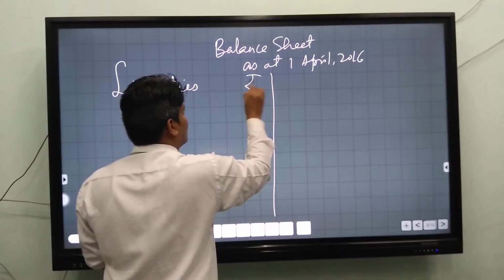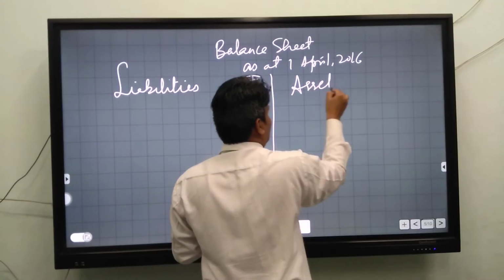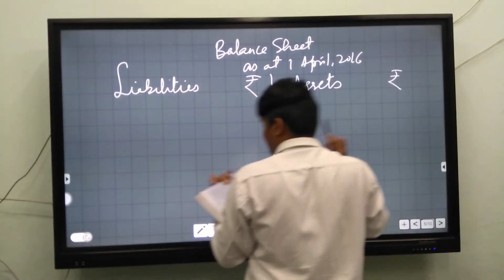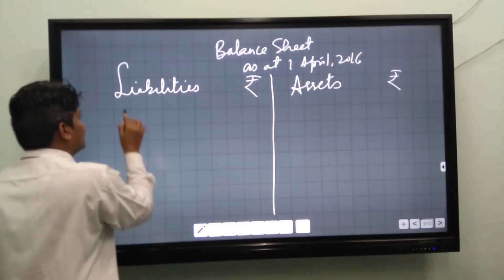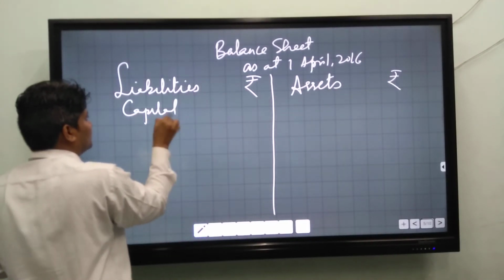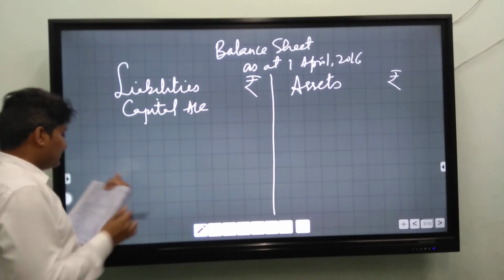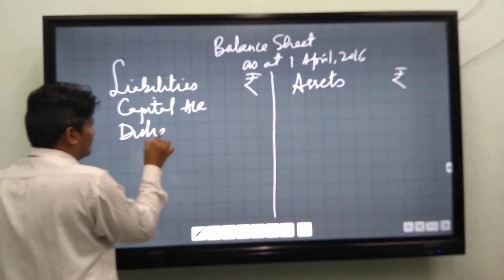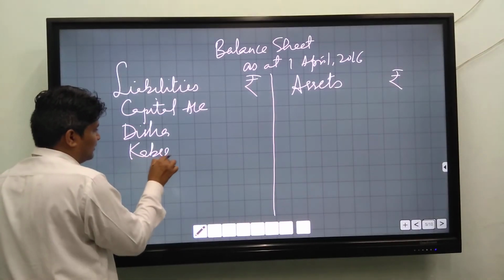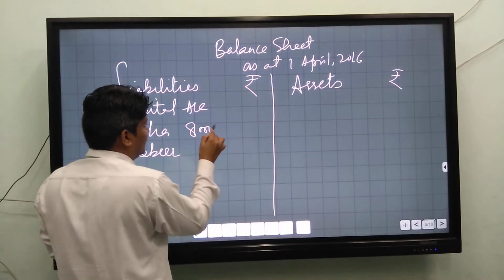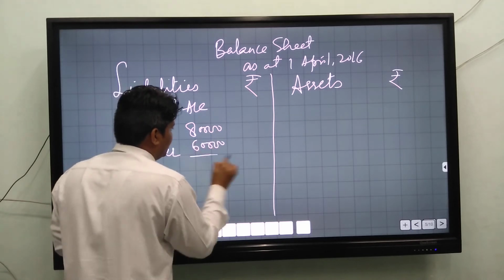Liabilities and assets. On the liabilities side, we will write capital accounts. Remaining partners' capital accounts, Disha and Kabir: 80,000 and 60,000.